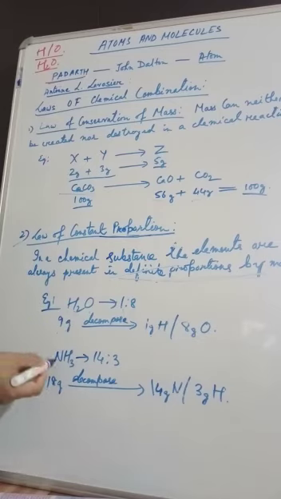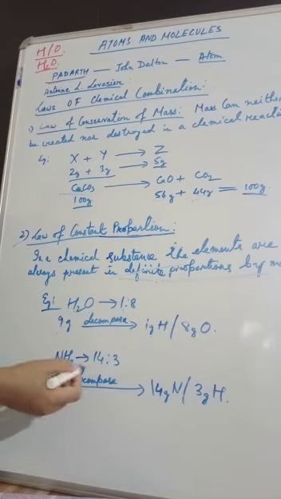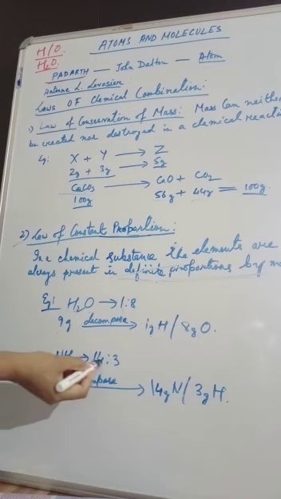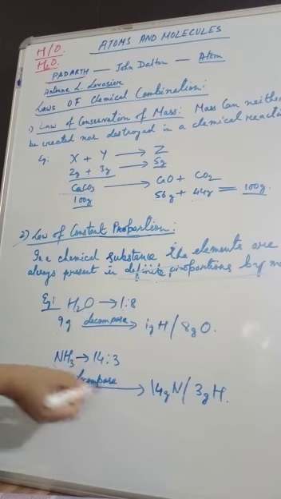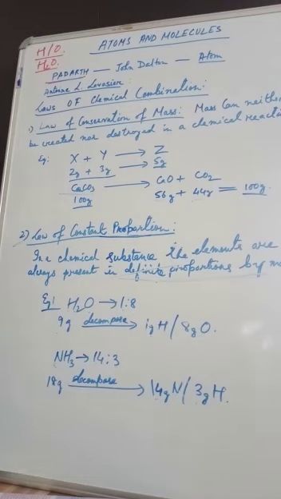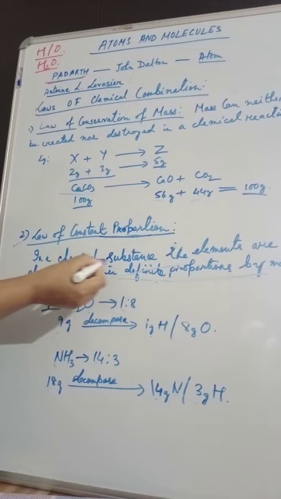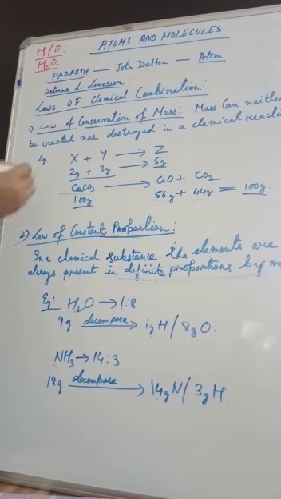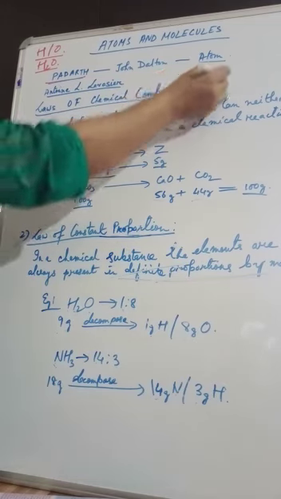Then ammonia: here nitrogen and hydrogen combine in the ratio of 14:3. So if we decompose 14 plus 3, 17 grams of ammonia, we get 14 grams of nitrogen and 3 grams of hydrogen respectively. So this is the law of constant proportion. That means in a chemical substance, the elements are always present in definite proportions by mass. These are the two laws of chemical combination.